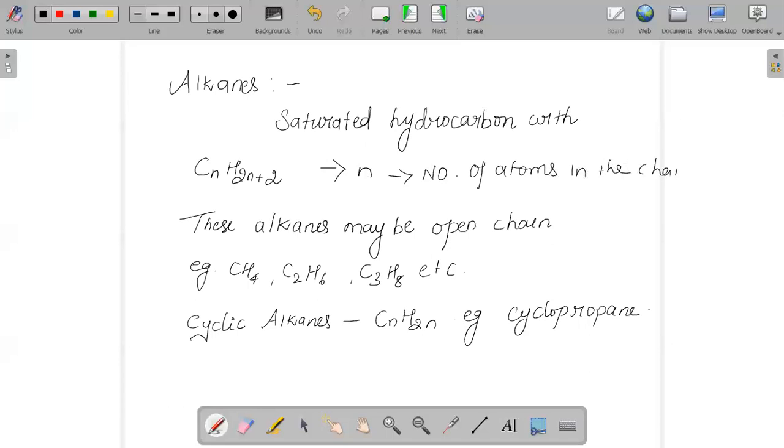Alkanes may be open chain, like CH4, C2H6, C3H8 and many more.